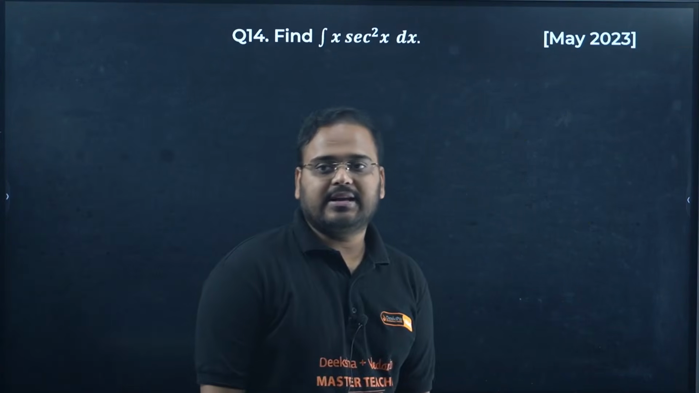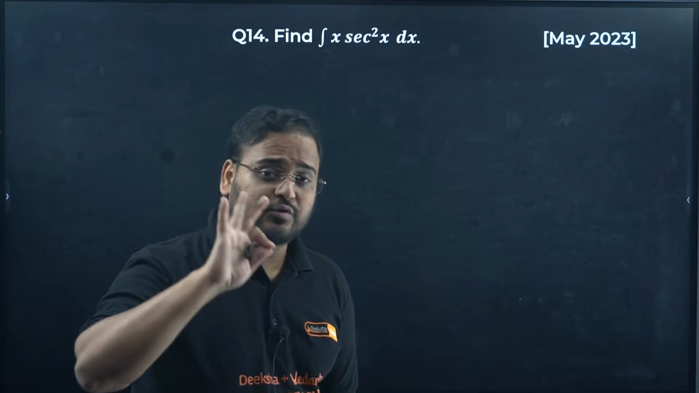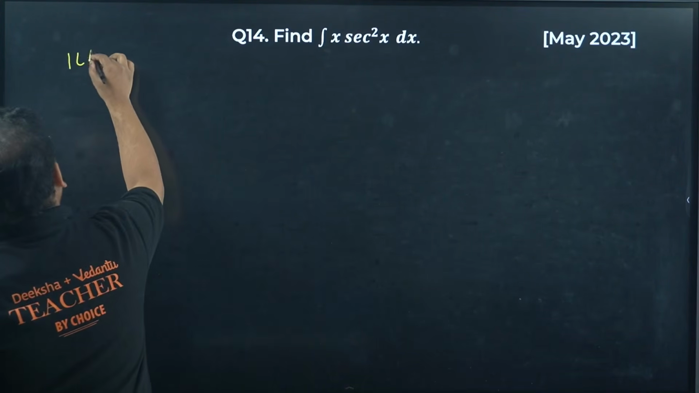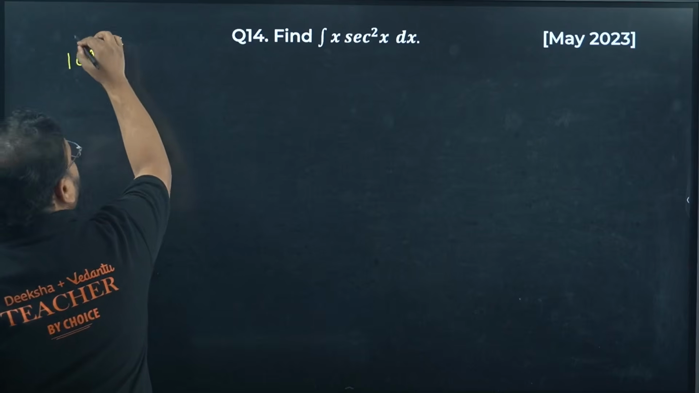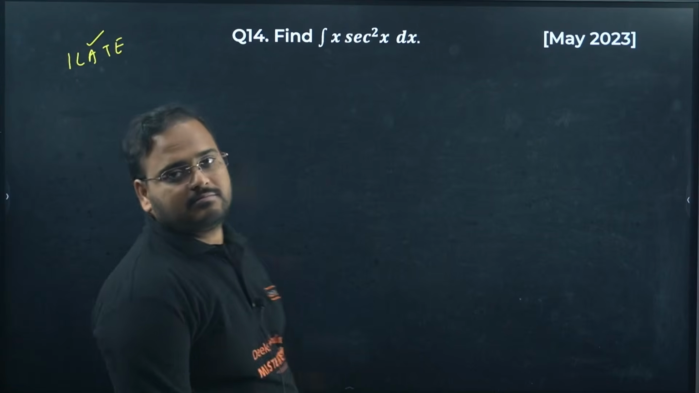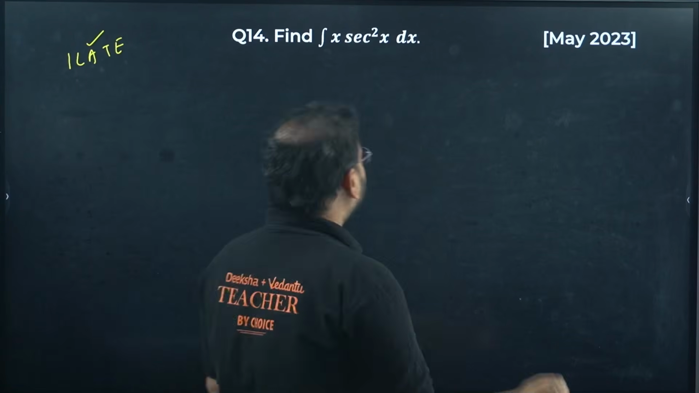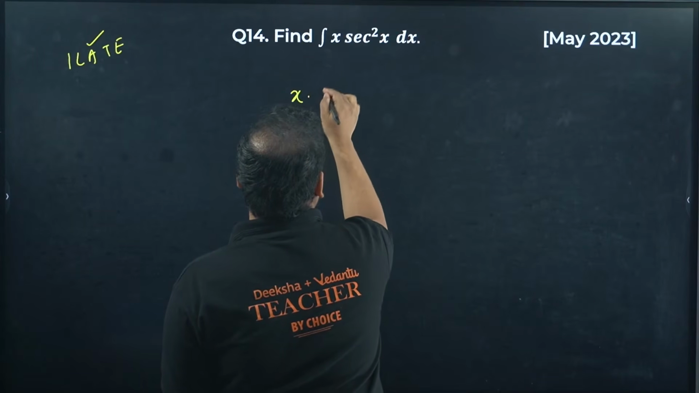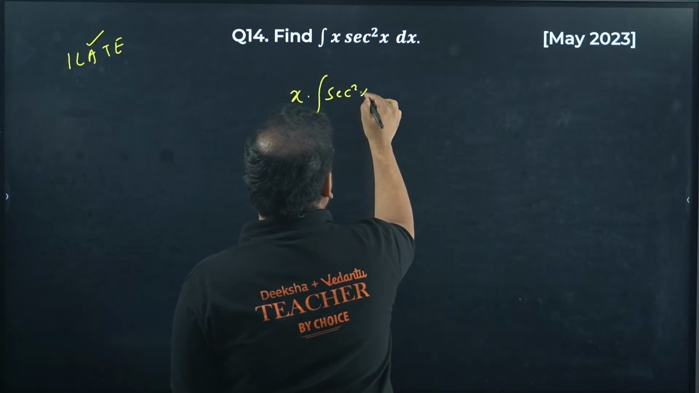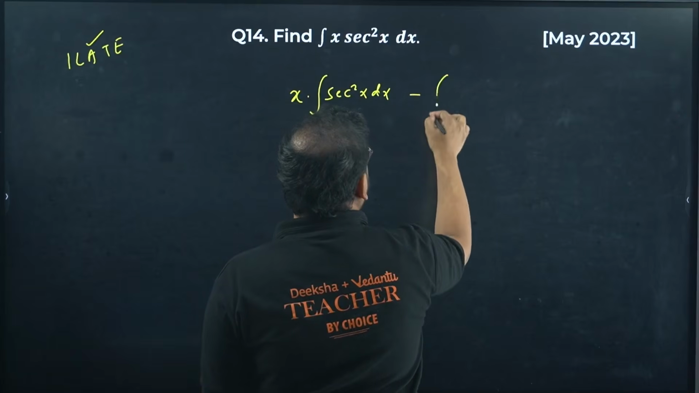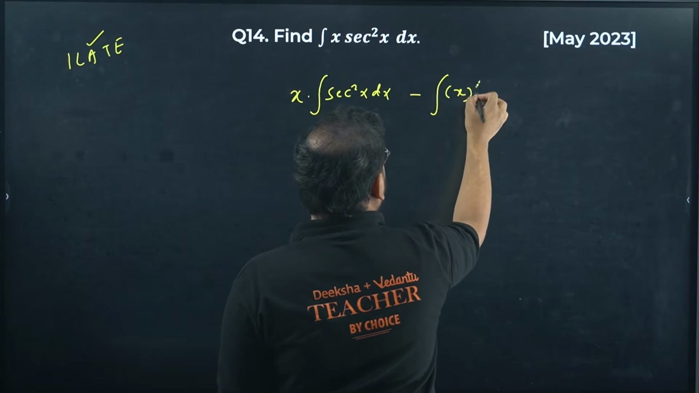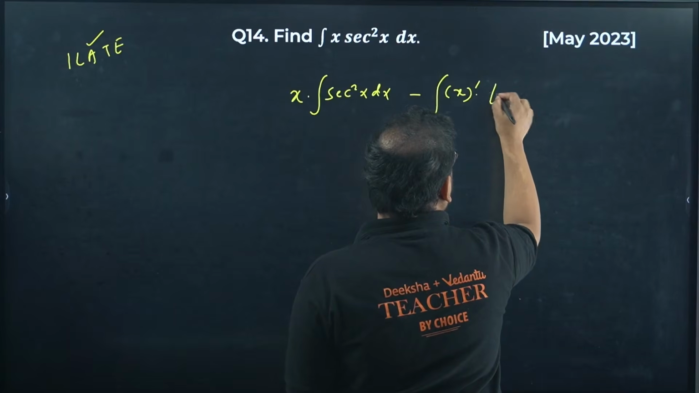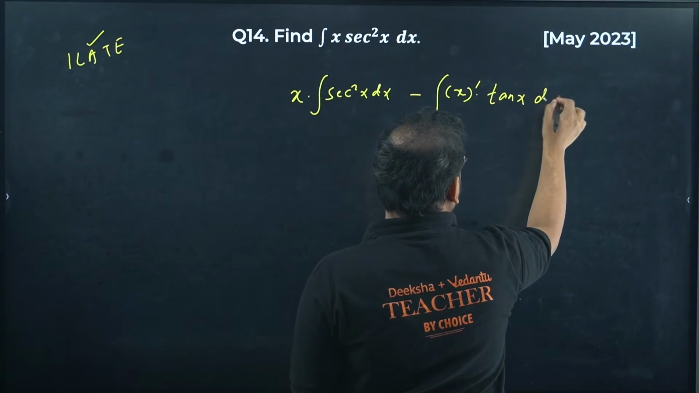Next, the integral of x secant square x. Again, a by parts question comes for 3 marks, not for 2 marks, for 3 marks. For by parts, what do we do? We have the preference order, ILATE. Algebra has a preference over the trigonometric function. So take x as it is. Integrate secant square x dx. Differentiate x and integrate secant square x, it will become tan x dx.